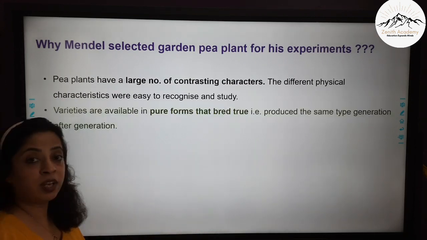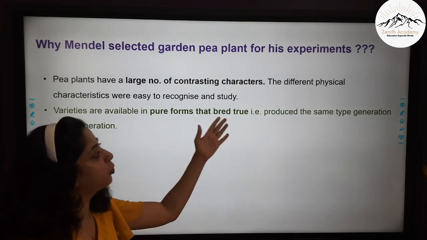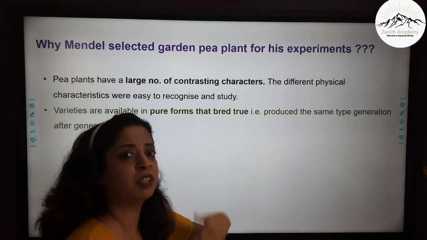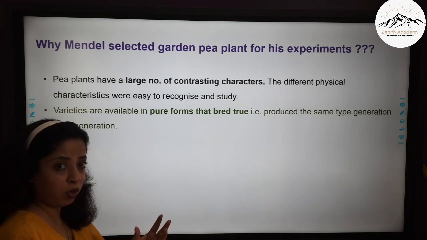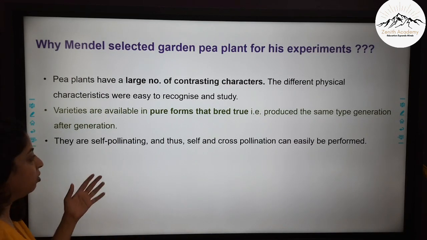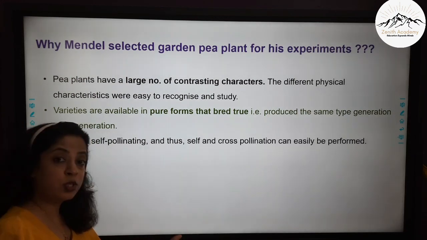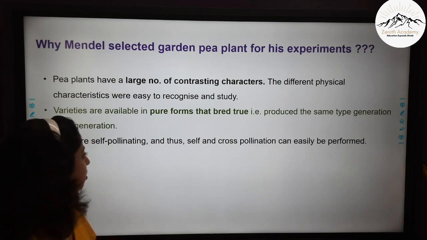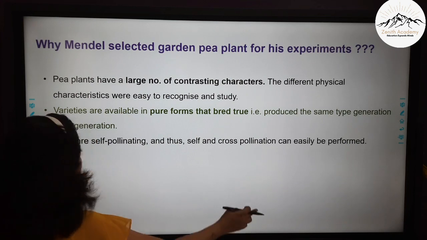Next, the varieties were available in pure forms that bred true. What do you mean by pure forms that bred true? It means they produce exactly the same type generation after generation. The varieties that were found were pure. They were not hybrids of two different varieties. Now they are self-pollinating, which means self-pollination can occur in one plant. Also cross-pollination can easily be performed by removing certain parts of the plants. So it was self-pollinating, and cross-pollination is also very much possible.